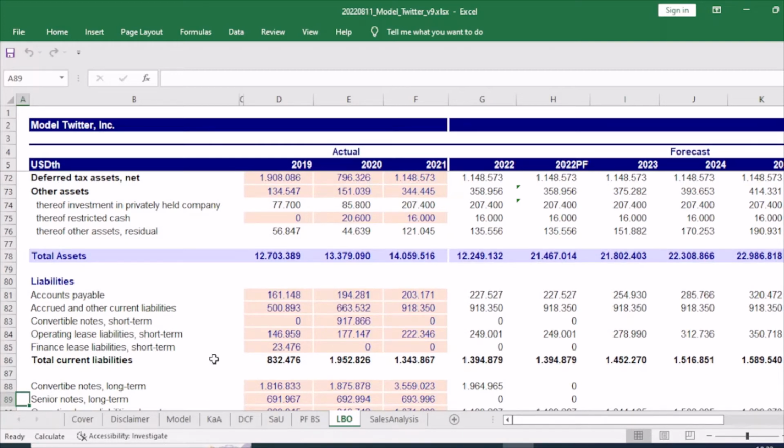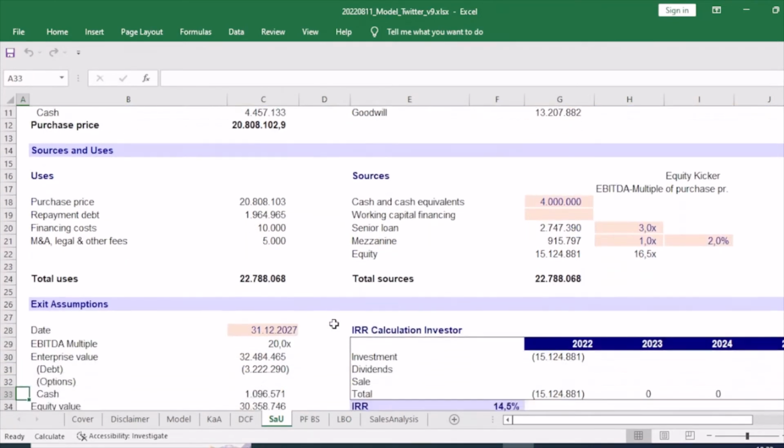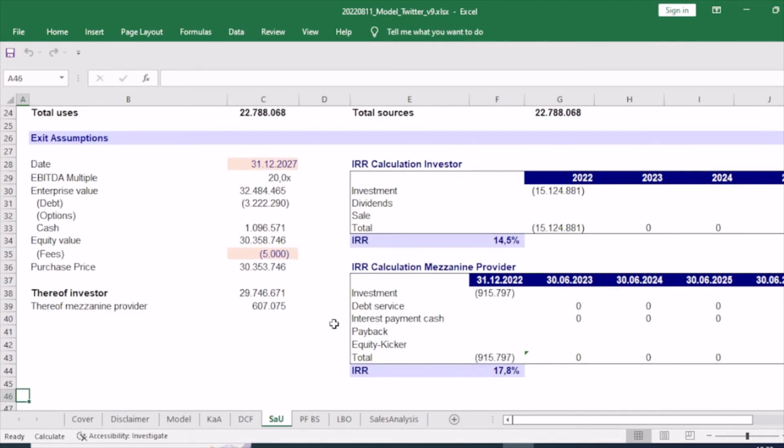And of course, we calculate IRRs based on the different assumptions and debt schedules.